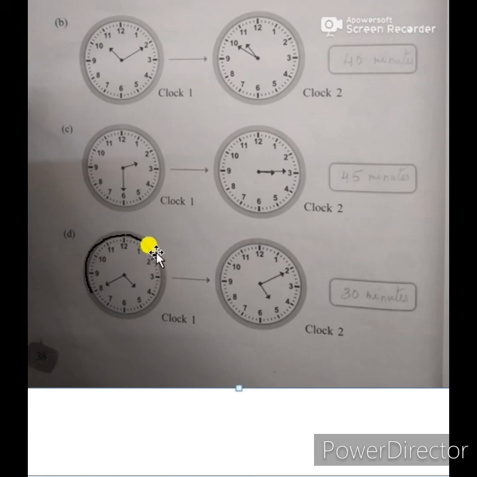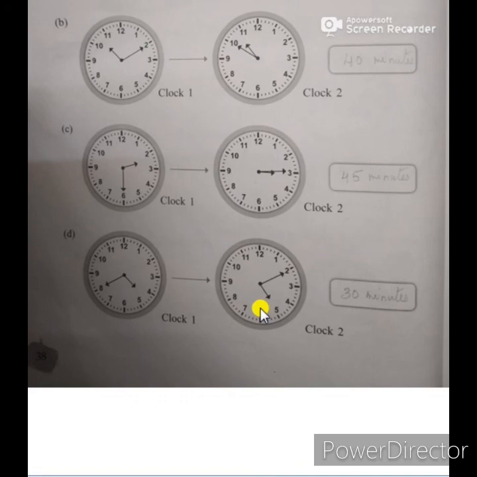So total how many minutes did it take? No, it reached 5:10. So the time taken for this activity is 30 minutes. That means 4:40 to 5:10 equals 30 minutes. This activity took 30 minutes.